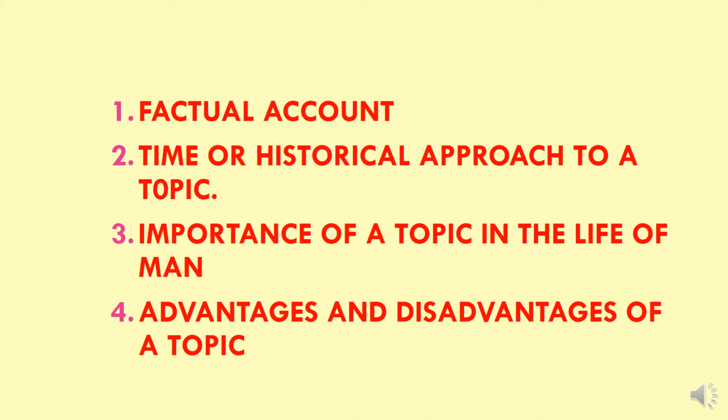Next one is the time or historical approach to a topic. According to the topic, you have to give a historical account of the development of something. For example, farming: if you give a theme like a historical account of the development of farming from early times up to the present, then you have to consider possible farming methods in the future.